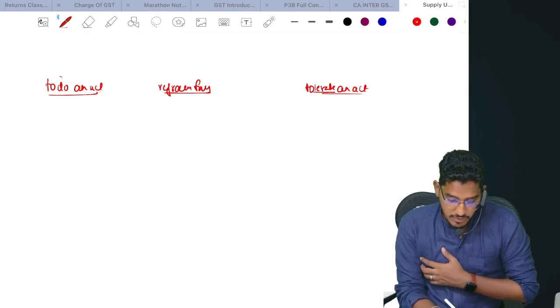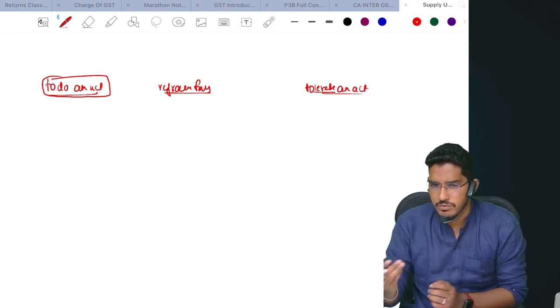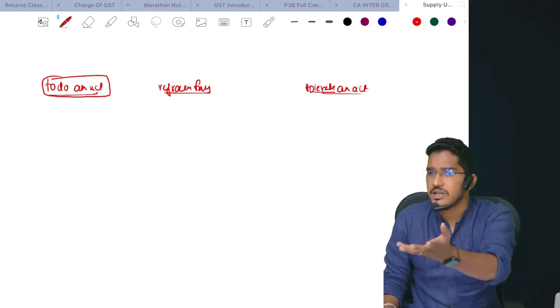So first I will say, what do you mean by agreeing to do an act? If I have to give you one simple example, I'm a chartered accountant, you came to me and asked me to file the return. I agreed to file the return for you.